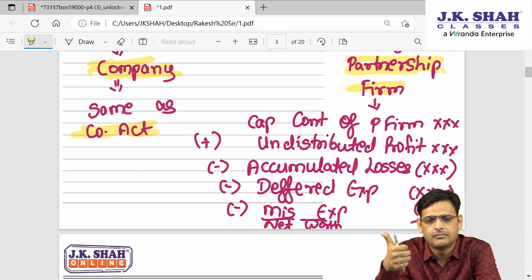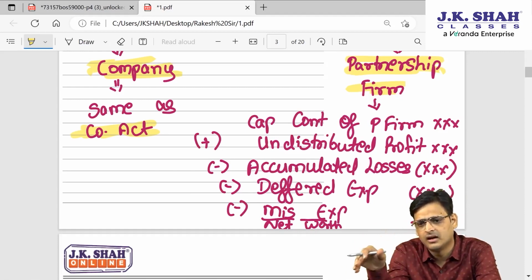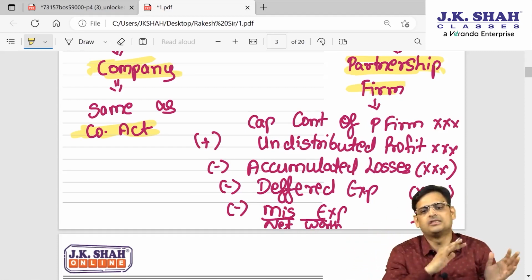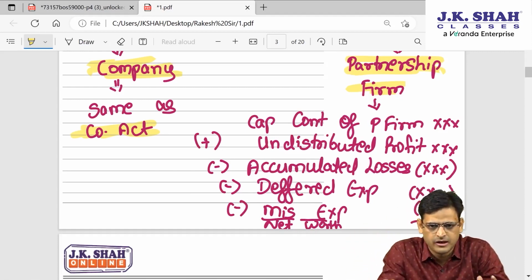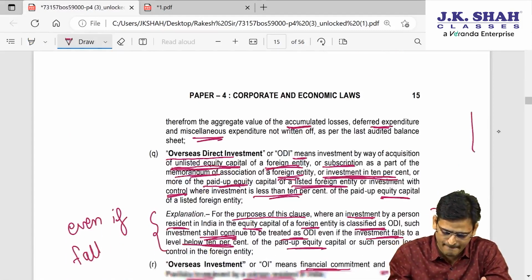Number one, accumulated losses. Number two, deferred expenses. Number three, miscellaneous expenses. Usually this is the only way we calculate net worth: own capital less accumulated losses, etc. So this is the way you will calculate the net worth of a partnership firm. I hope it is clear. Next point.